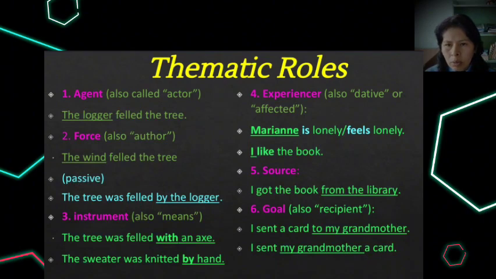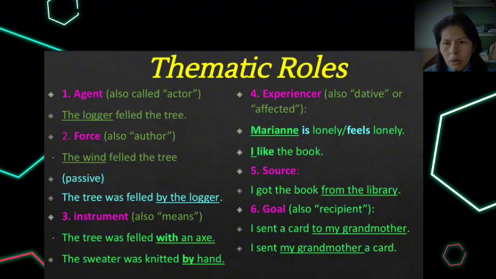Another thematic role would be the instrument, which is the means by which events are caused, or the tools used to carry out an action. In this case, instruments are most often expressed in a with or by phrase, like in the sentences, the tree was felled with an axe and the sweater was knit by hand.